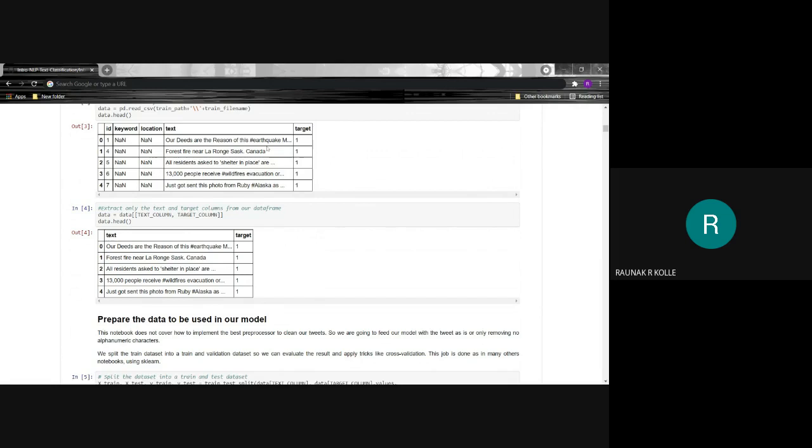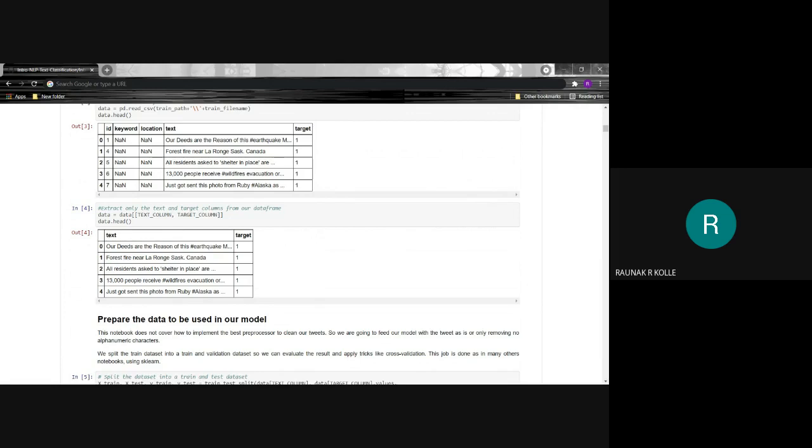In the text, the disaster related words such as earthquake in the first text and forest fire in the second text are considered as disaster related tweets, and such tweets are given a target of 1, and non disaster tweets have a target of 0.